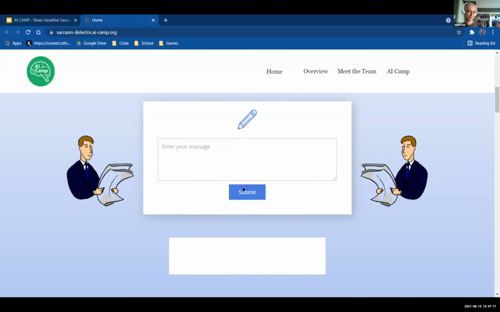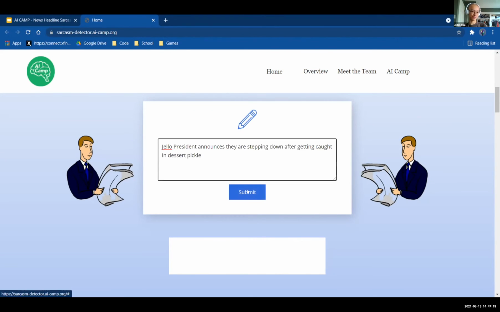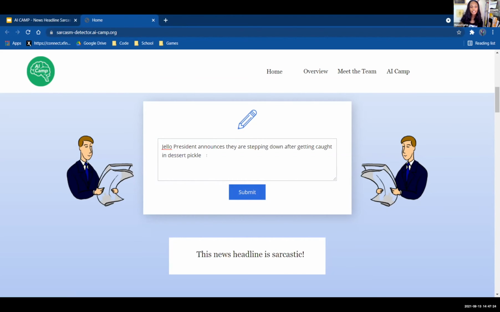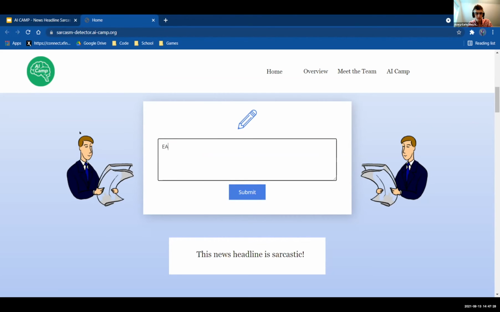EA removes all microtransactions from their games. So this headline here is sarcastic, as you can see. EA removes all microtransactions.